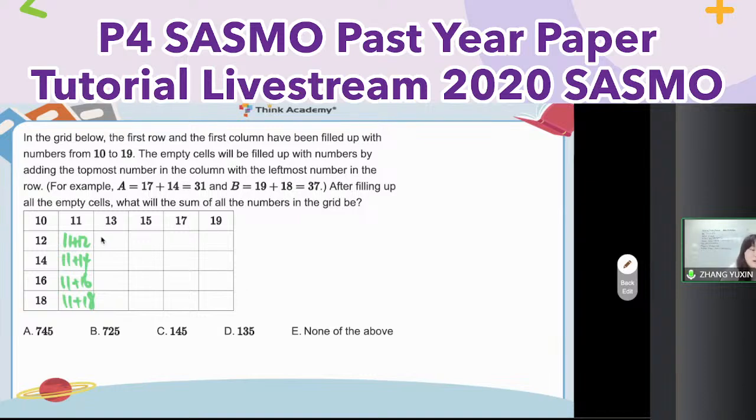So here's 13 and 12. 13, 12, 15, 12. And then 17, also 12. 19, also 12. Can I find a pattern here? So for this pattern, most of the numbers appear 5 or 6 times. Let me see.